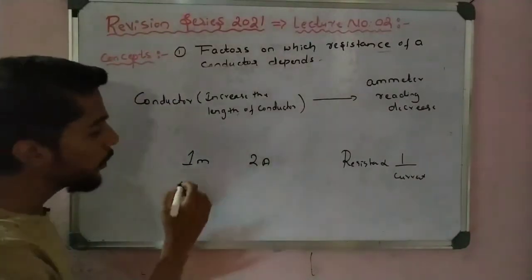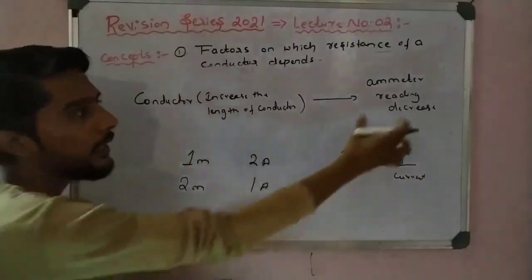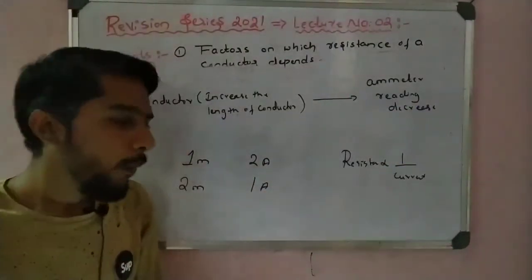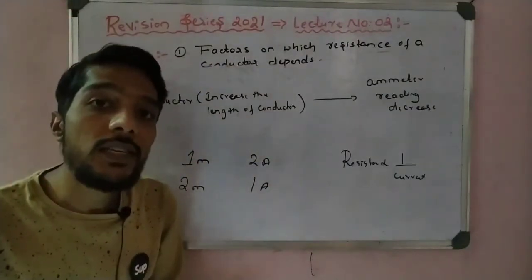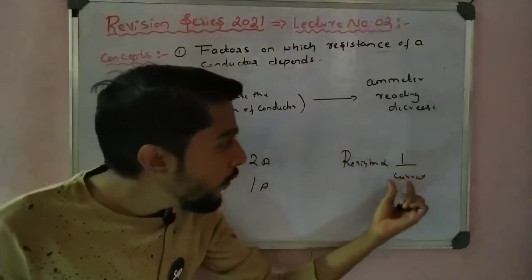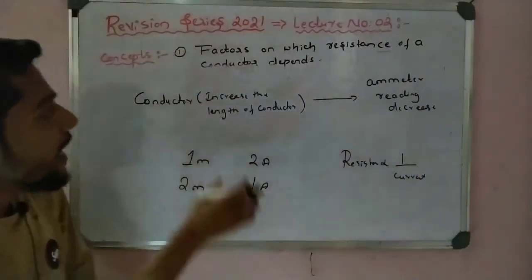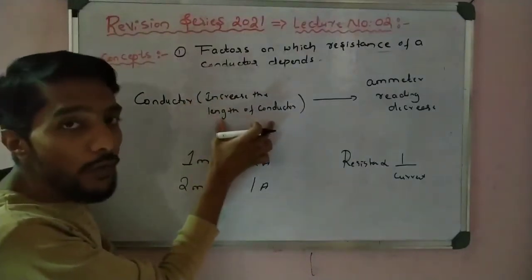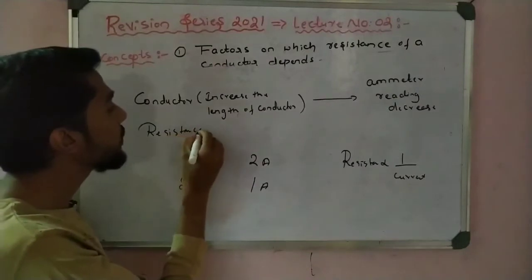When I make it 2 meter, it is 1 ampere. So the current decreases whenever I increase the length. When the current decreases, resistance increases. That means when I increase the length of a conductor, the resistance also increases.